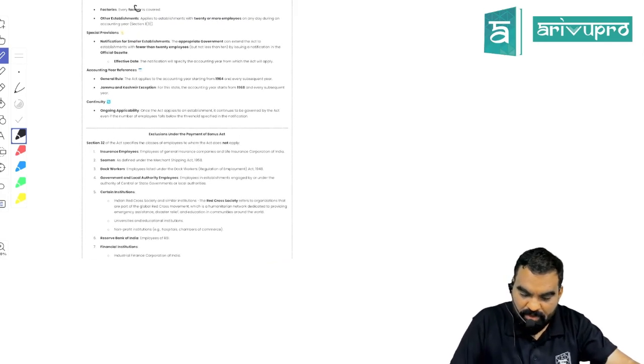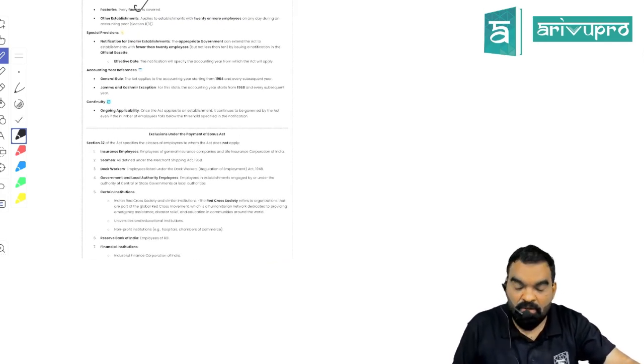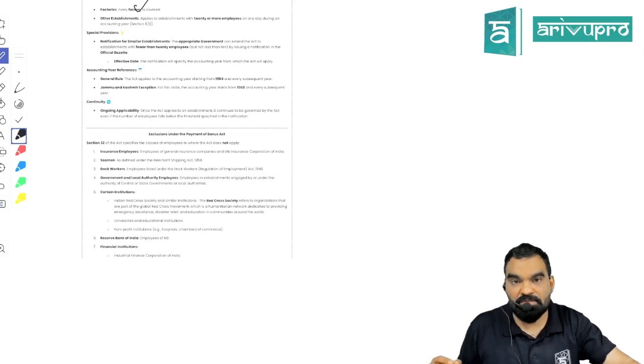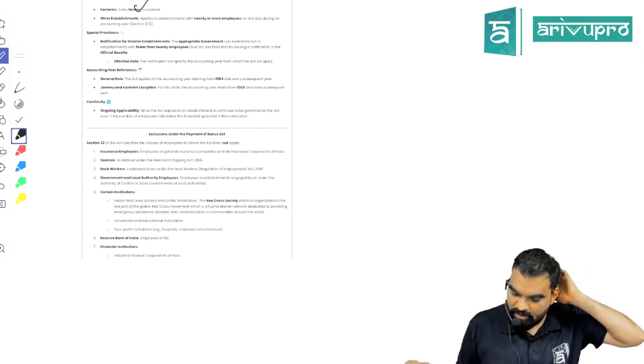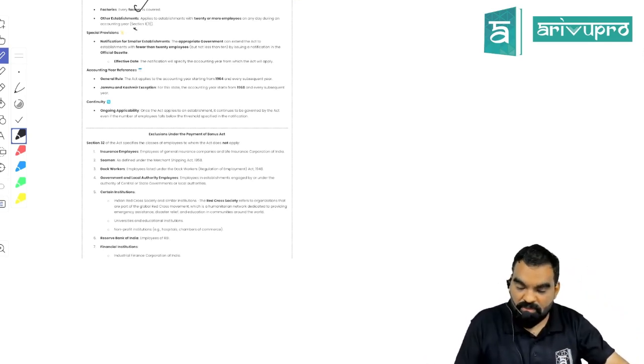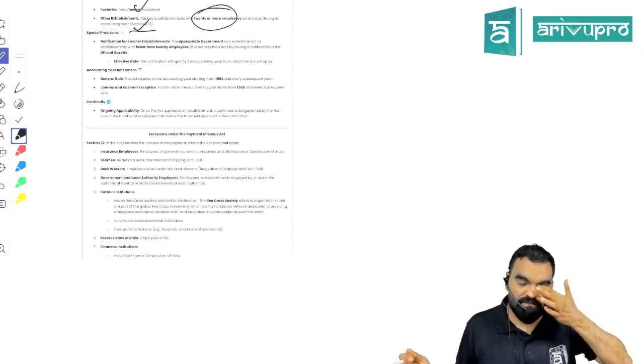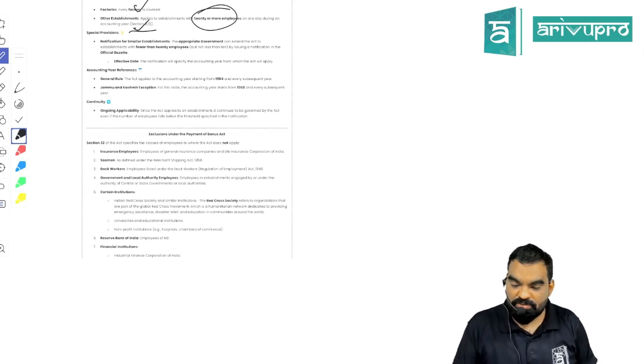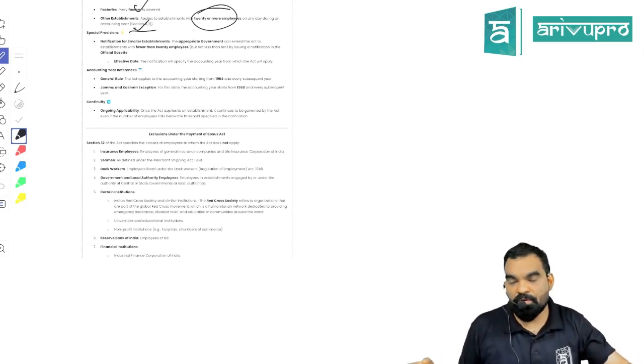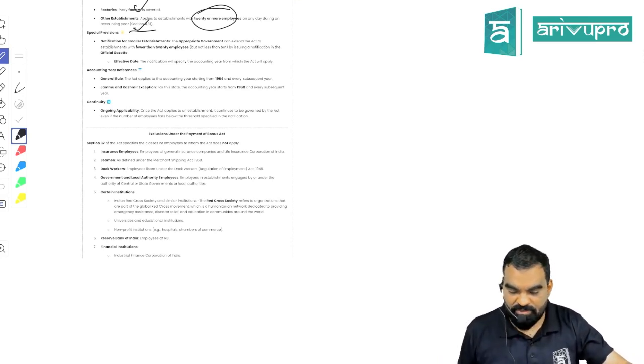It is going to be applicable on all the factories, irrespective of the number of employees employed in the factory. But when it comes to other establishments, the minimum number of employees required for applicability of the Bonus Act is 20 employees. So this Act is going to be applicable on all establishments in the form of factory, irrespective of the number of employees employed therein. And it is going to be applicable on all other establishments other than factory where the number of employees employed are 20 or more on any day during the preceding year.